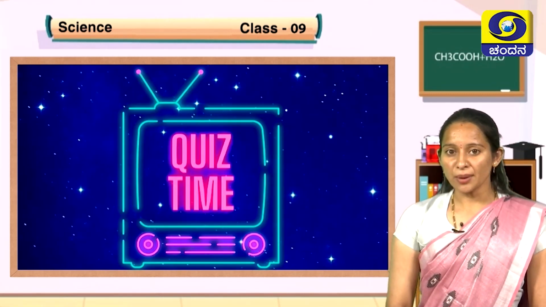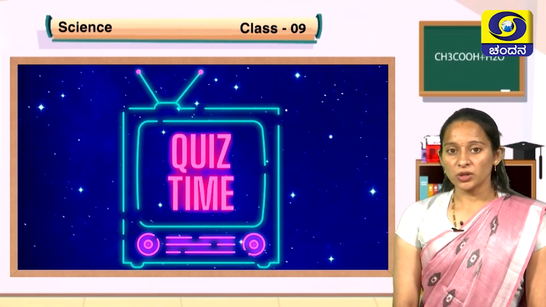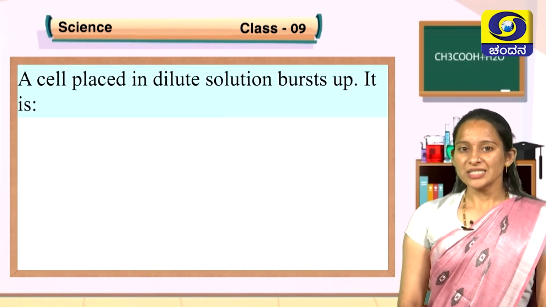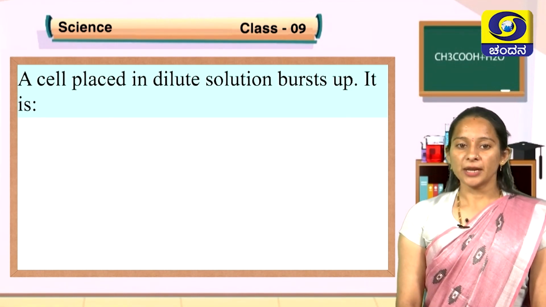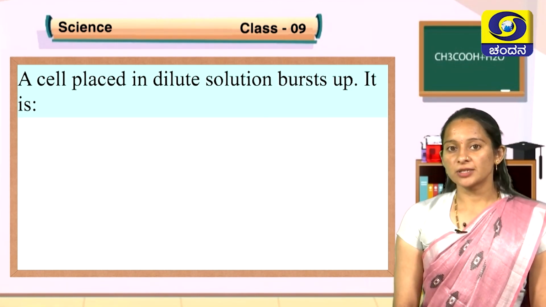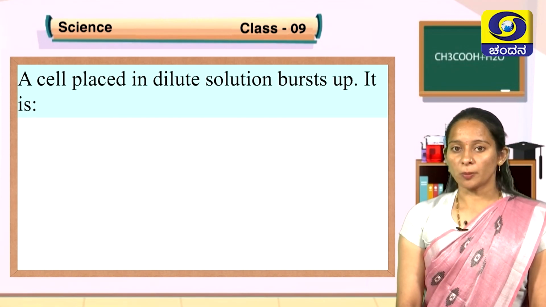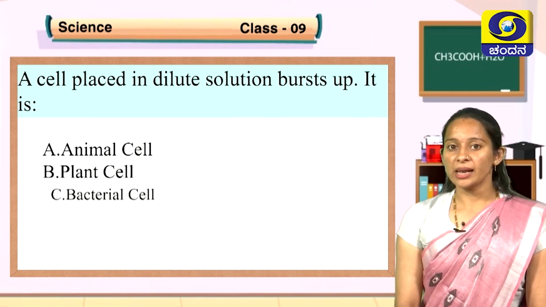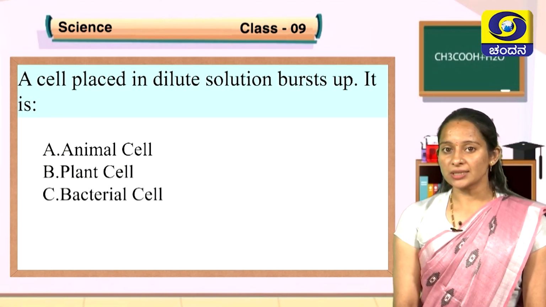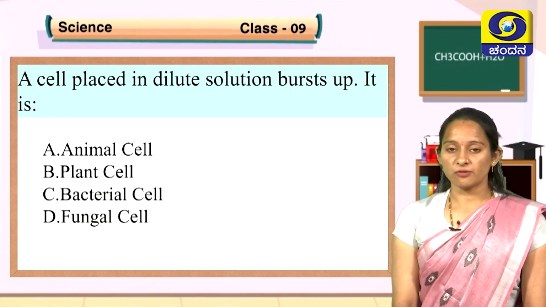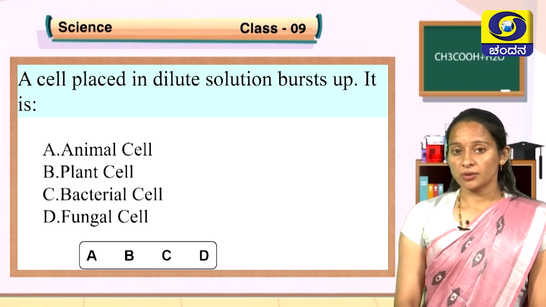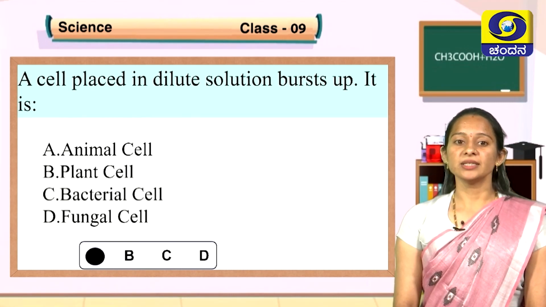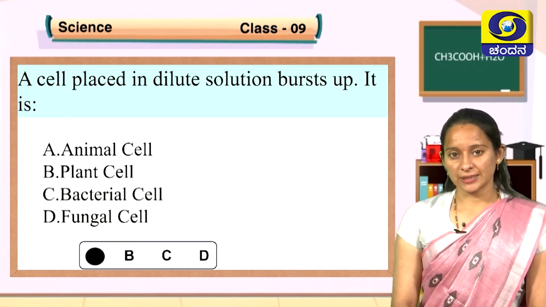Now, let us have some multiple choice questions which help you to recall what we have studied till now. First question, a cell placed in dilute solution bursts up. Option A, animal cell, option B, plant cell, option C, bacterial cell, option D, fungal cell. Children, which is the correct answer then? Correct answer is option A, animal cell.